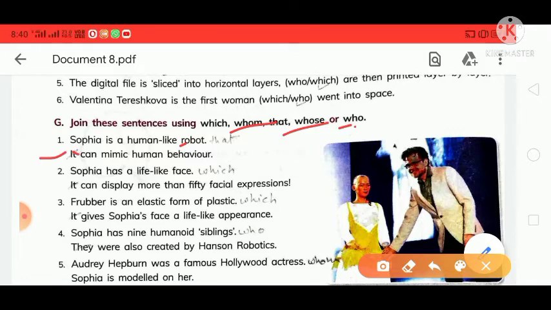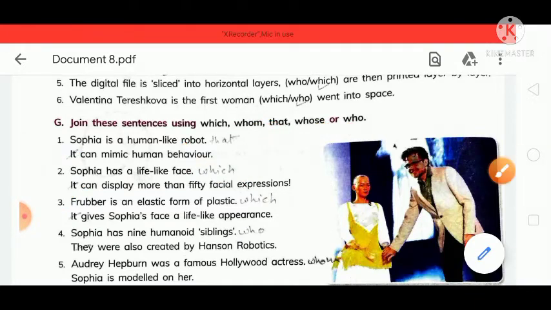So remove the "it" word and add that conjunction. Next is, Sophia has a lifelike face. So you will add both sentences with the help of "which" and remove the "it" letter. So it will be: Sophia has a lifelike face which can display more than 15 facial expressions.